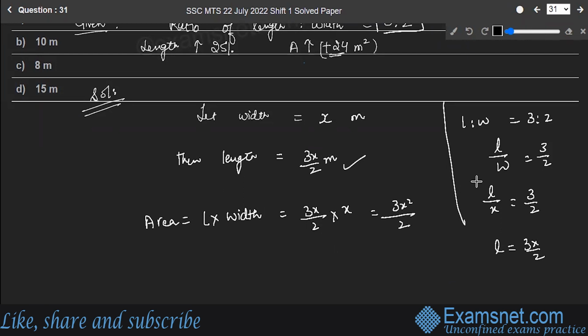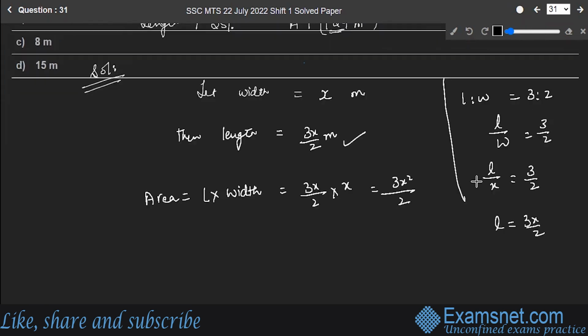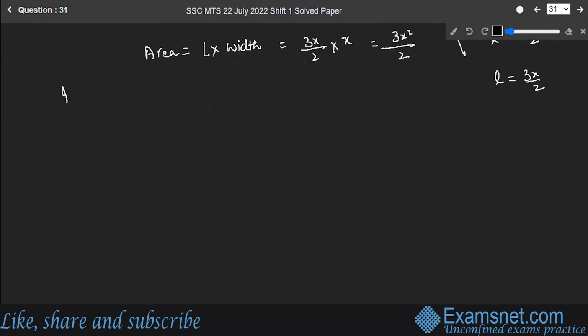Right. Now, if the length is increased by 25%, then what will be the new length?